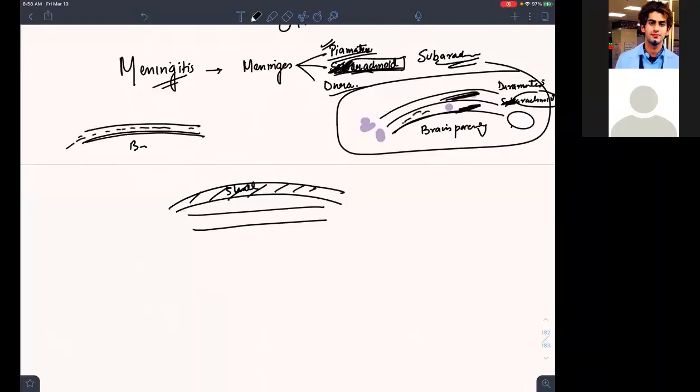All CSF is in the subarachnoid space. What is below the subarachnoid? Pia. Above the arachnoid mater is the dura mater. The space between dura and arachnoid is known as the subdural space.